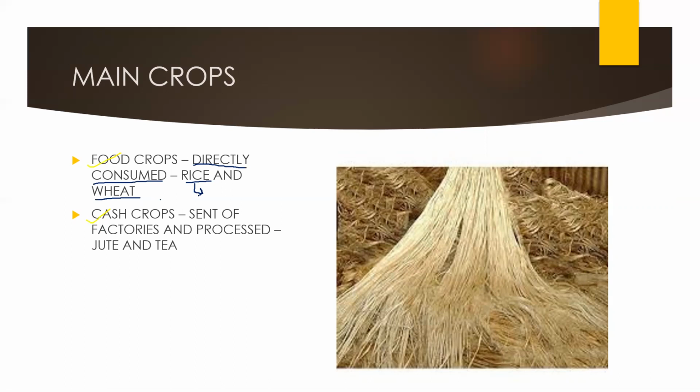Cash crops have to be sent to factories and be processed. Suppose I give the example of tea leaf. The tea leaf has to be sent to the factory to be dried and made into small pieces. Then you can use it as a cup of tea. You cannot use the tea leaf directly. So this is a cash crop. Jute also has to be sent to the factory and made into gunny bags and other things. So these are the two kinds of crops.